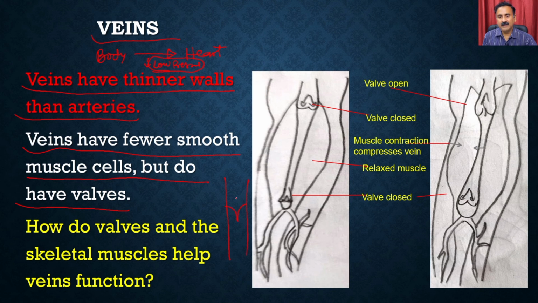Okay, so once the blood is entering, it is going to allow unidirectional motion, so it should not allow the reversal of the blood. Because if there is a reversal, these valves will come together, and that's how they are going to close. And sometimes defects in these valves are responsible for different types of diseases.